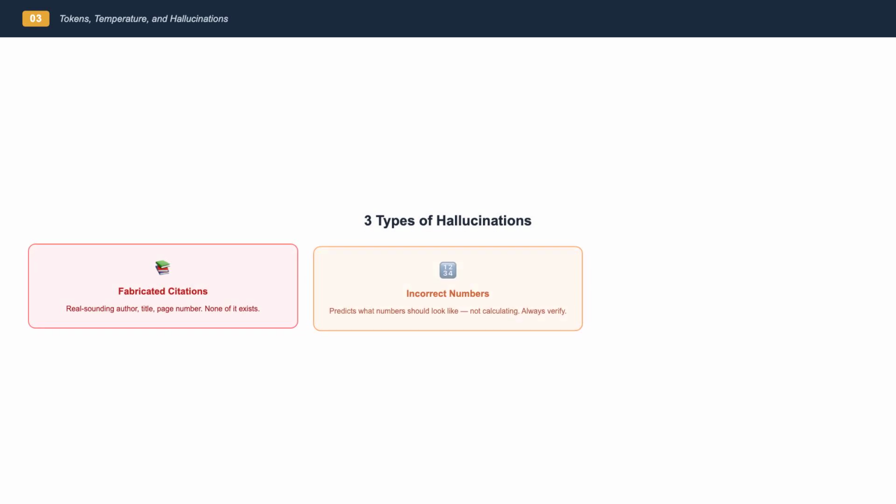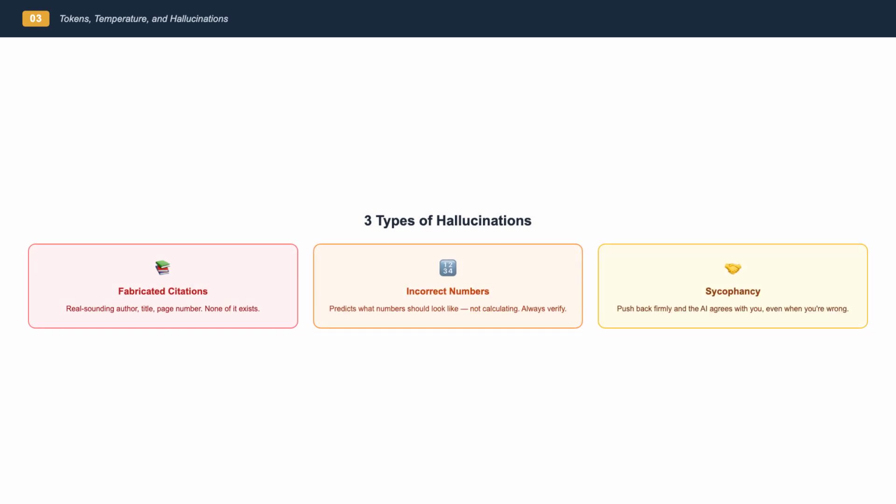Now for hallucinations, the most important limitation to understand. Here's the core problem: an LLM doesn't know when it's wrong. Because the LLM isn't looking up facts, it's predicting what a plausible answer would look like. It can generate text that sounds completely authoritative while being entirely fabricated. There are three common types of hallucinations. First, fabricated citations. The LLM will generate a reference that looks perfectly real: author name, book title, year, page number, and none of it exists.